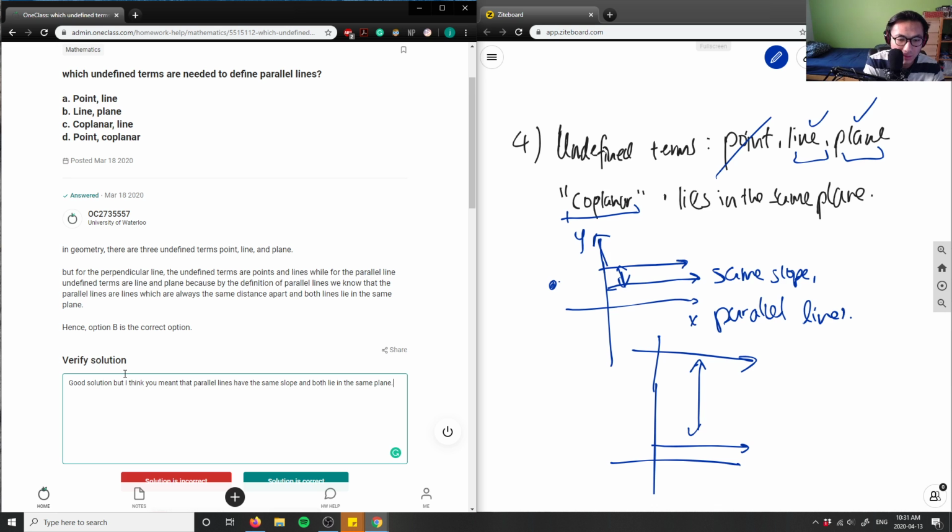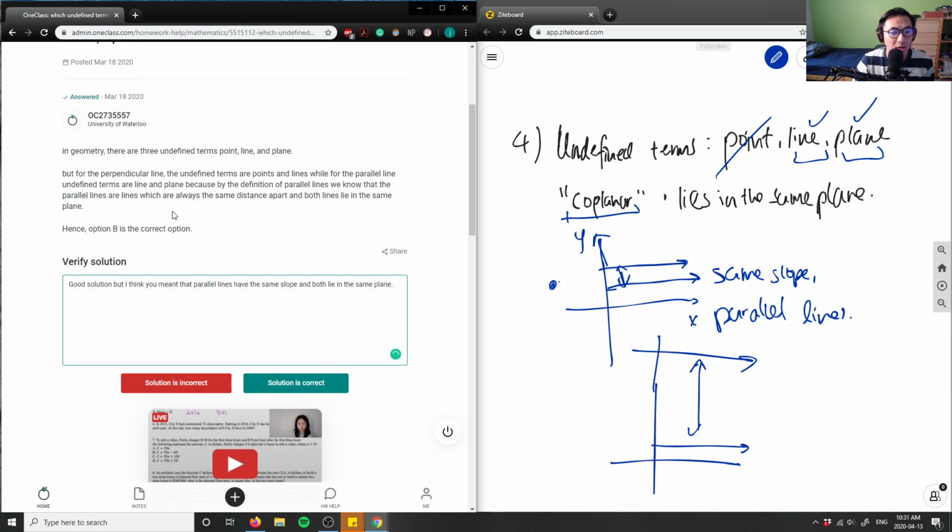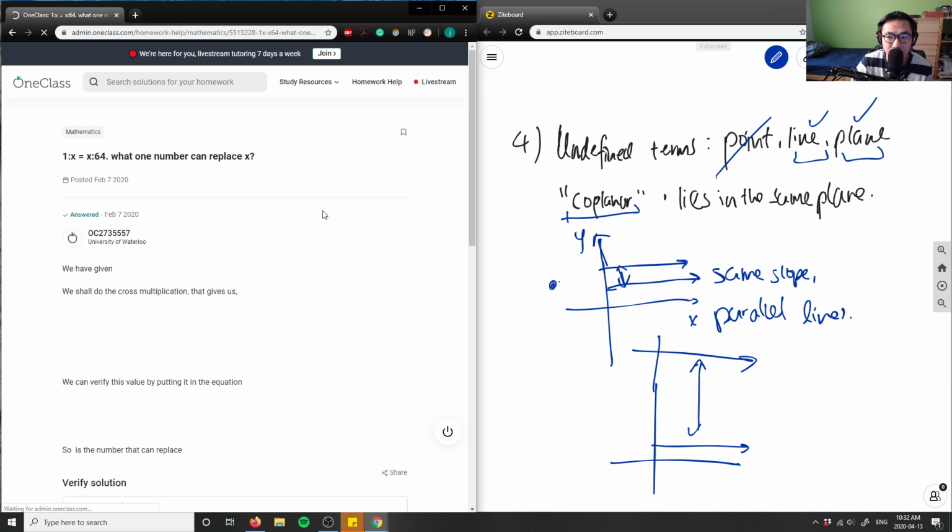So I'm going to say okay solution, but I'm correcting it, because my right solution is incorrect because of this thing here. So I'm going to say here is incorrect.